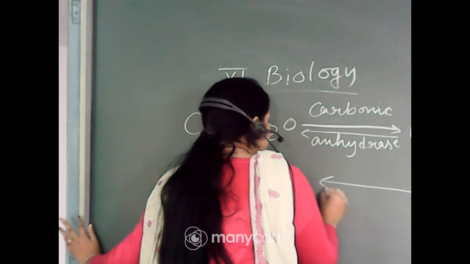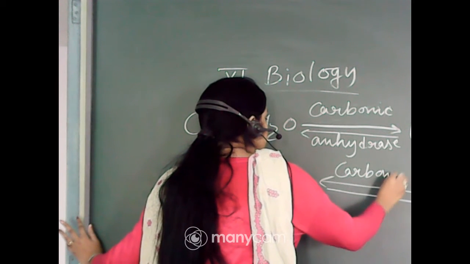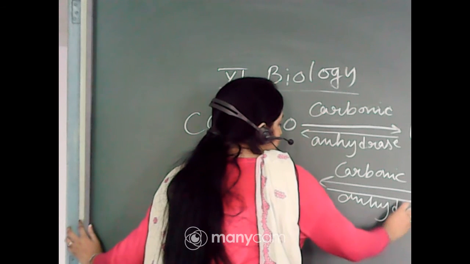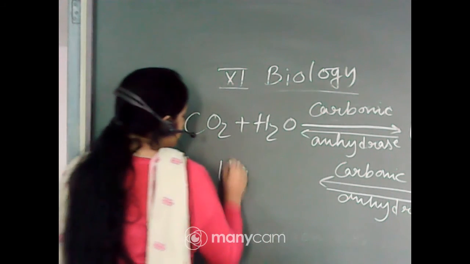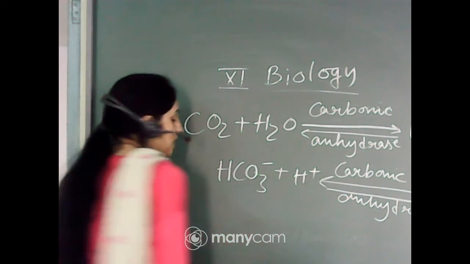Then carbonic anhydrase, then forms HCO3 minus plus H plus, the hydrogen ion dissociated.